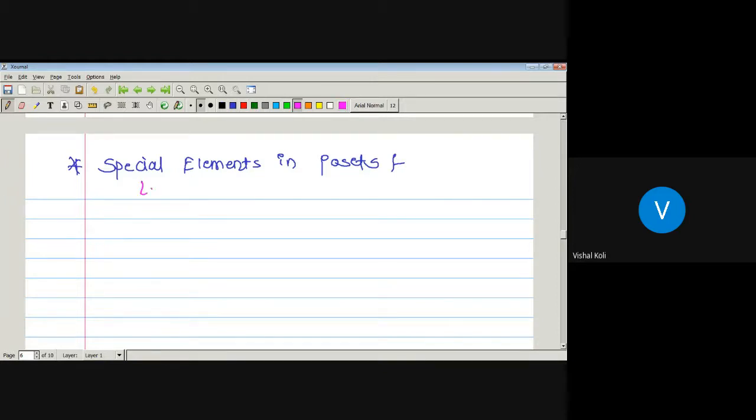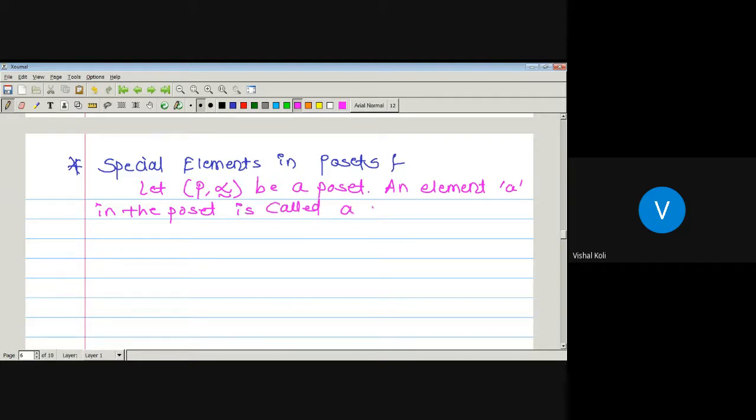Let capital P with the relation precedes be a POSET. An element small a in the POSET is called a maximal element